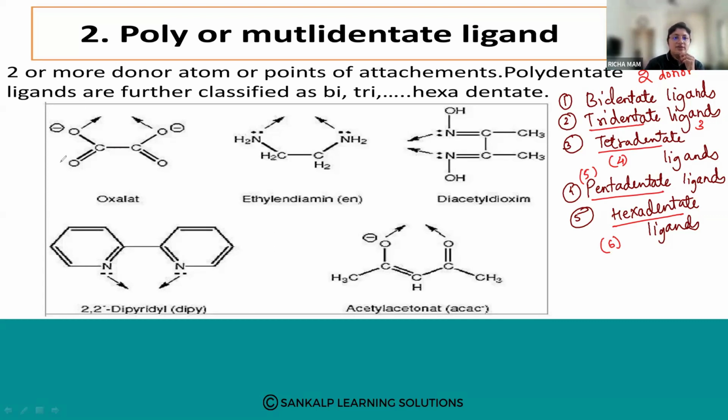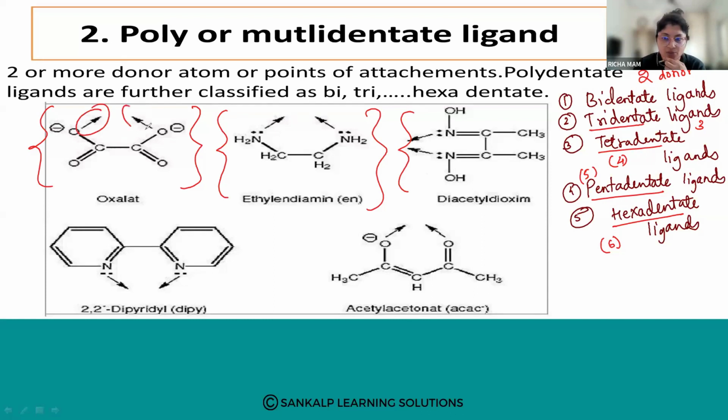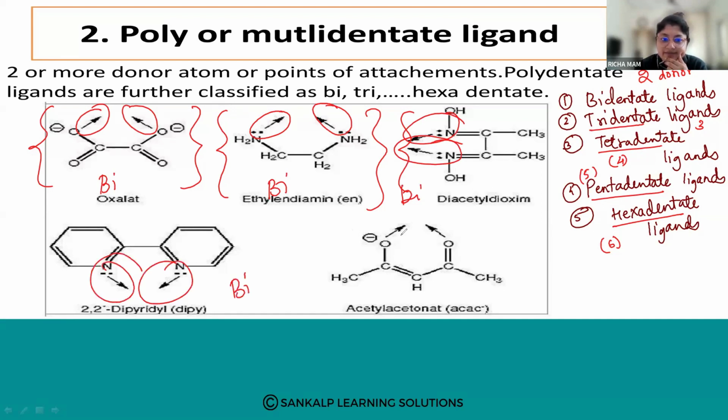So here you can see, can you classify now? What is this? This comes under what? These are the types of ligands. Tell me, the mode of attachment is how many here? 2. So this comes under bidentate ligand. This is also mode of attachment 2, so this is also bidentate. Here the mode of attachment is 2, so this is also bidentate. Here it is 2, bidentate. Here also it is 2, so it is bidentate.